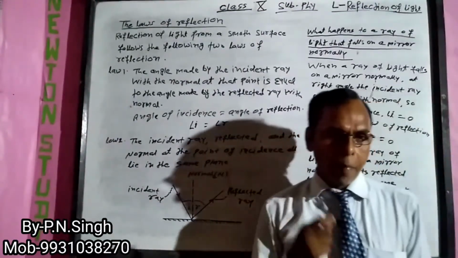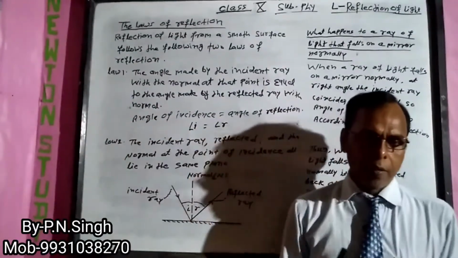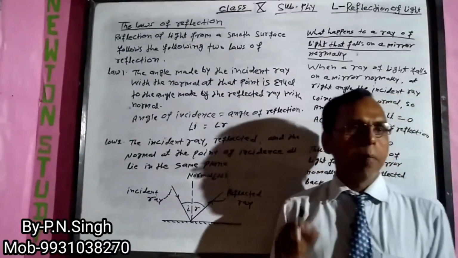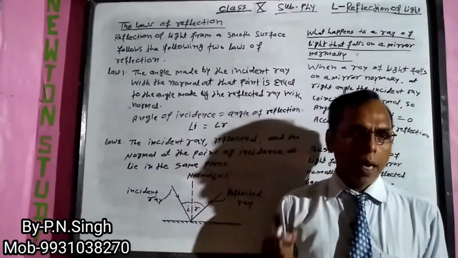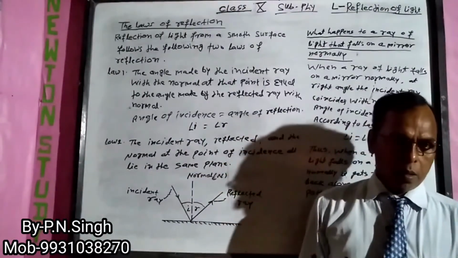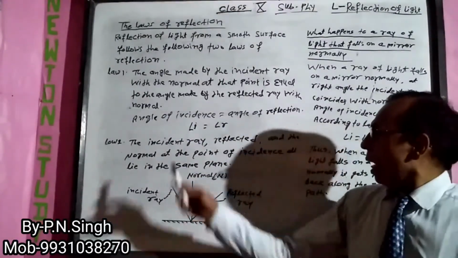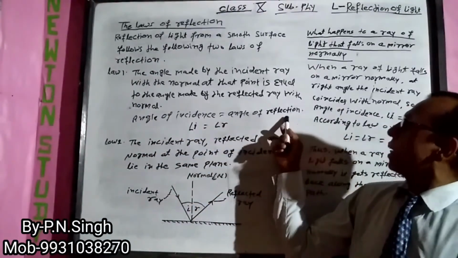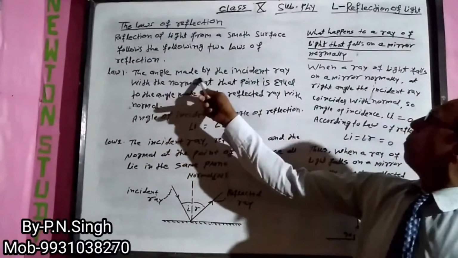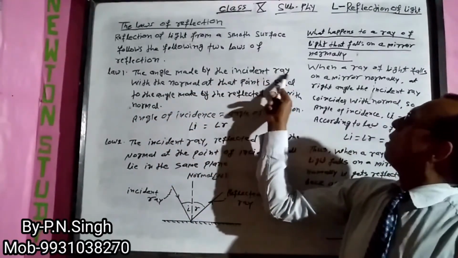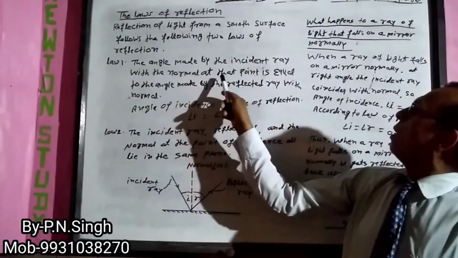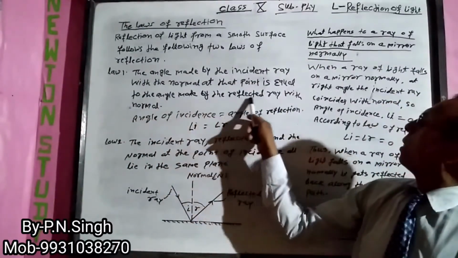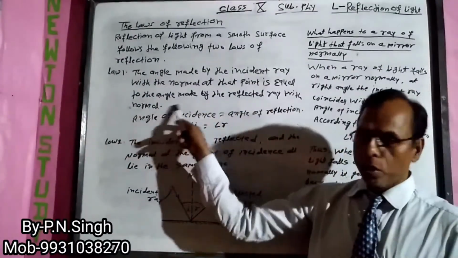The angle made by the incident ray with the normal at that point is equal to the angle made by the reflected ray with the normal.